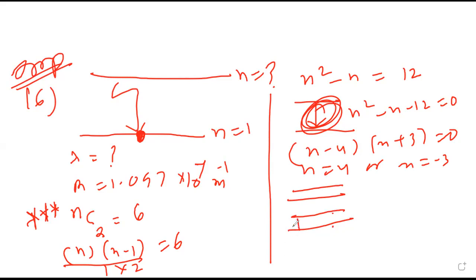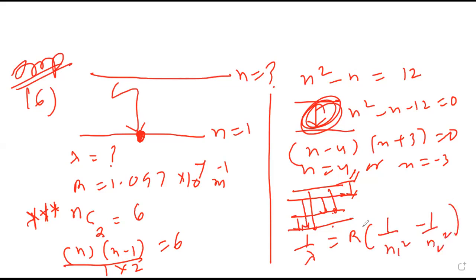Now if you check, 1 line, 2 line, 3 line, 4 line, 5 line, 6 line will emerge. So n how much we got? 4. Correct? That means lowest orbit is 1 and highest orbit is 4. So what formula do we know for lambda? 1 upon lambda is R into 1 upon n1 square minus 1 upon n2 square. Correct? Copy this.